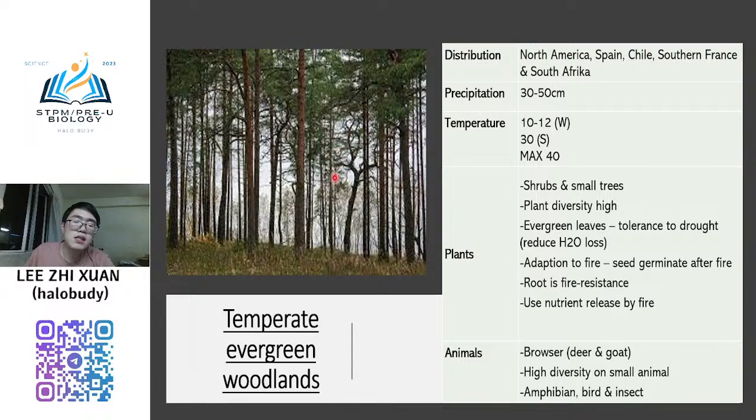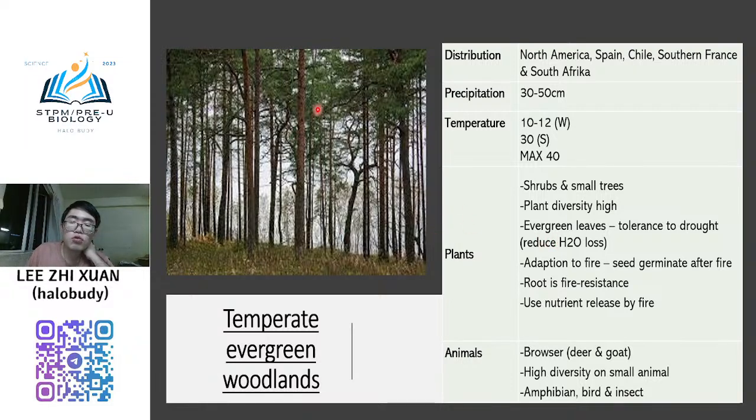But the trees are not large like those in the tropical forest. The tropical forest has the largest trees in any biome, but in this one, no. Here the trees look tall, but compared to the tropical forest, they are small. The plant diversity is very high and the leaves are evergreen.